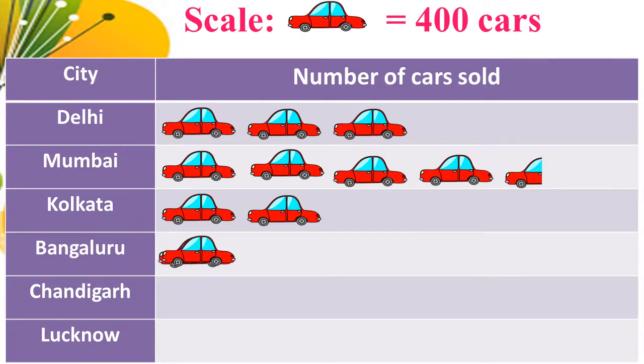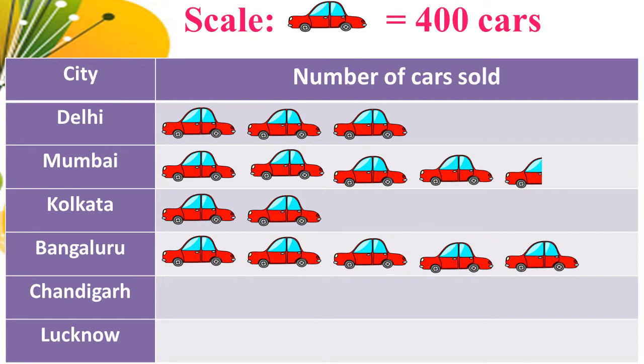So 1, 2, 3, 4, 5 and a half picture, because 400 plus 400, 800, 800 plus 400, 1200, 1200 plus 400, 1600, 1600 plus 400, 2000, 2000 plus 200, 2200.